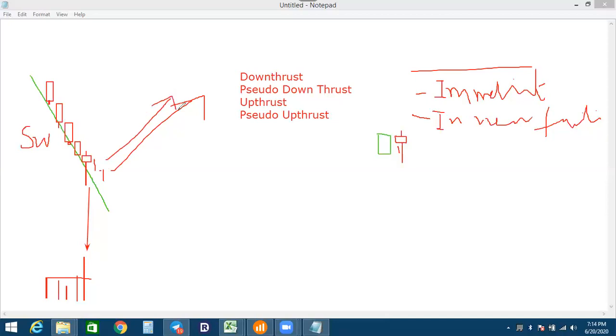If this candle closes right on the support level, you can place a 1 minute trade. If the candle does not close on the support level, you have to wait until the candle closes on the support level. If it closes on the support level, you can take the 1 minute trade or you can take the 5 minute trade. The market will respect your trade. So that is a down thrust. Understand the down thrust.